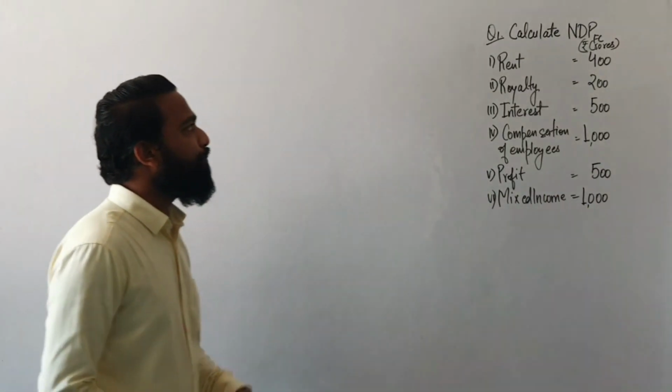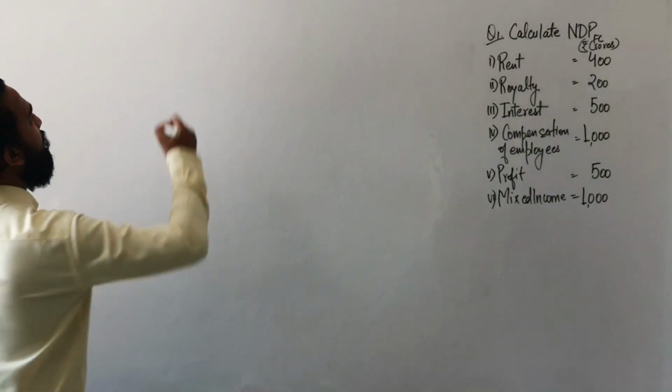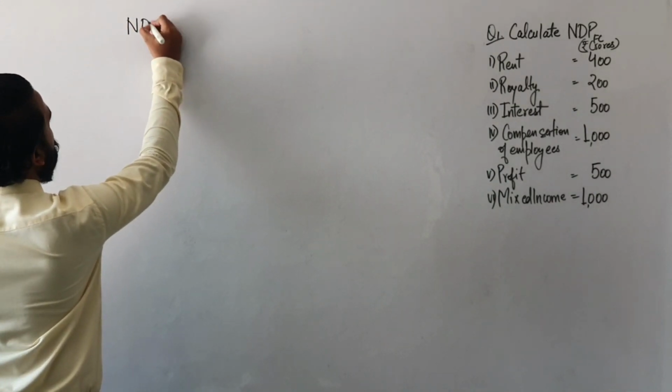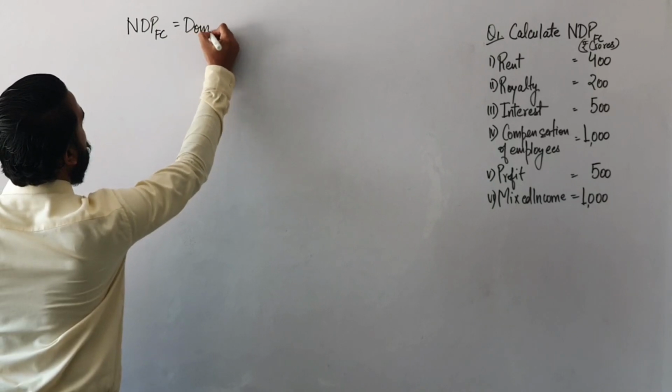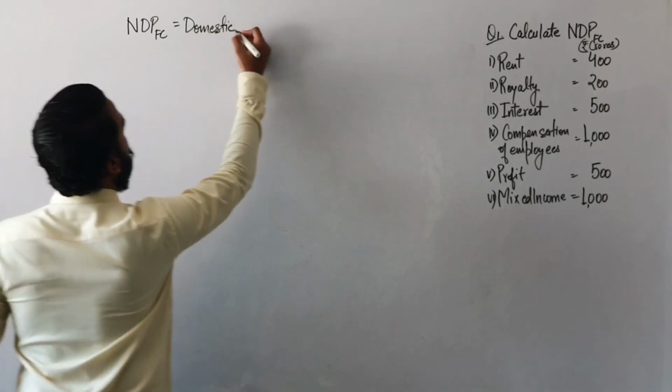With the numerical, you need to calculate NDPFC. What is NDPFC? NDPFC means Net Domestic Product at Factor Cost, that is, domestic income.